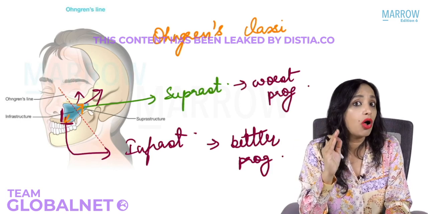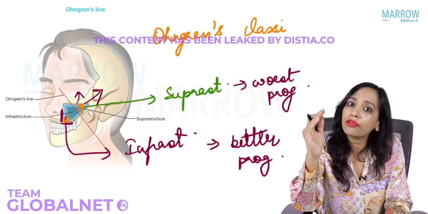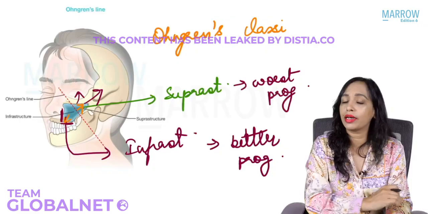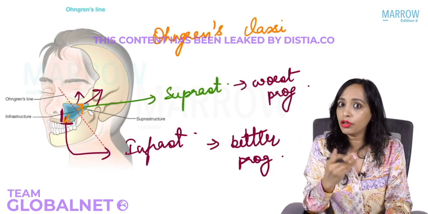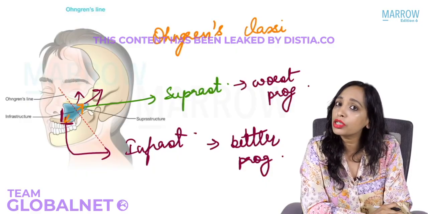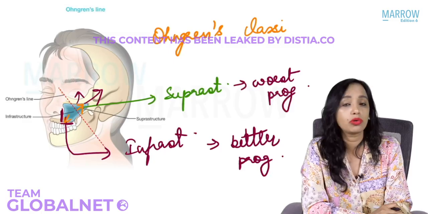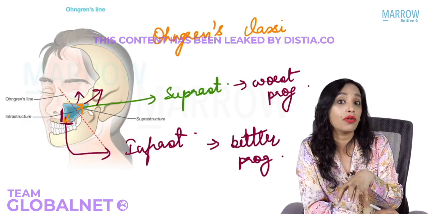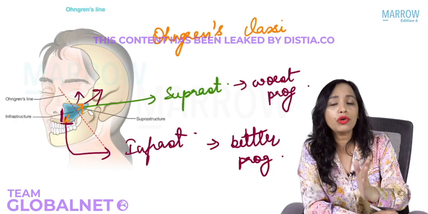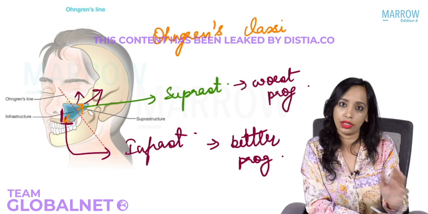Whereas if any tumor of the maxillary sinus has gone into the orbit, the frontal sinus, the sphenoid sinus, it has gone posteriorly. What is posteriorly to the maxilla? Yes, there we have the pterygoid plates. So all that is good prognosis or bad prognosis? Yes, that will be a bad prognosis. So that is why this Ongren's classification still holds a lot of significance to help you remember what is the early stage and late stage in the TNM staging.